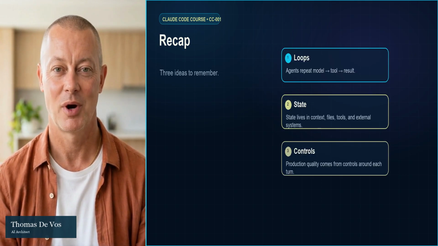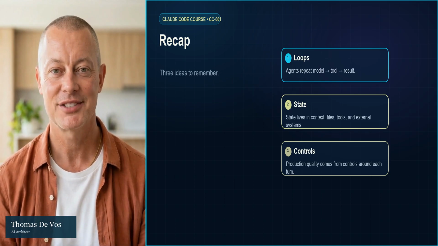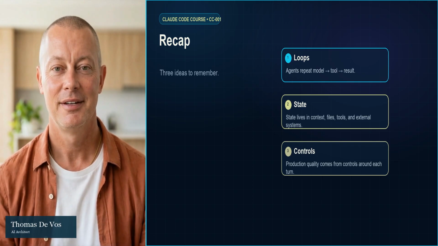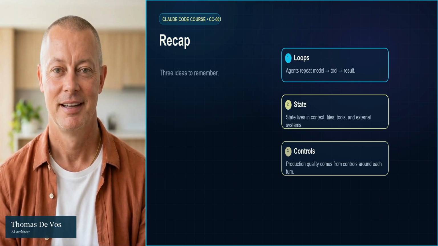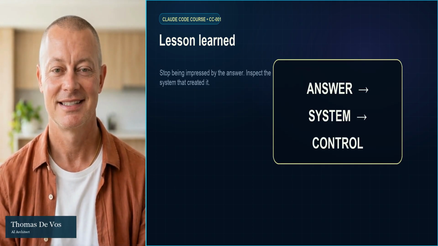Let us recap lesson 1. First, most AI agents are loops, not magic boxes. Second, state lives outside the model, in context, transcripts, files, tools, and external systems. Third, production quality comes from the controls around each turn. The core rule again, do not design around the answer, design around the loop that produced the answer.